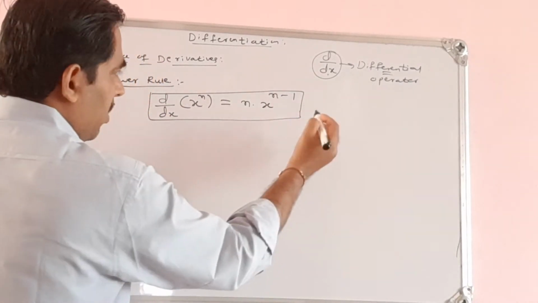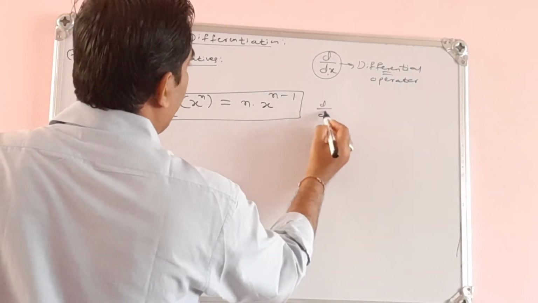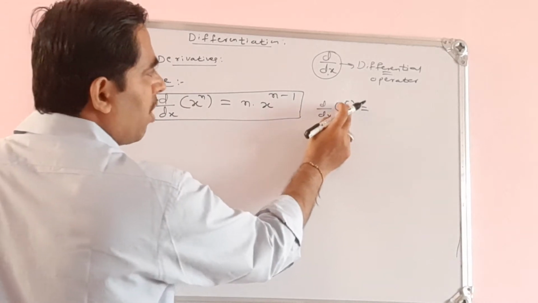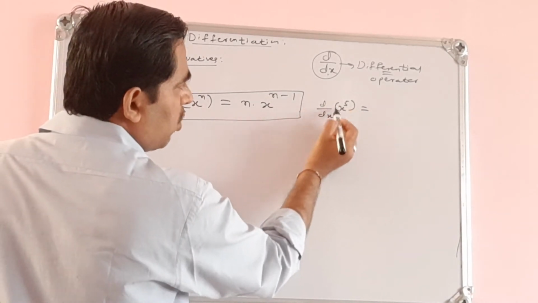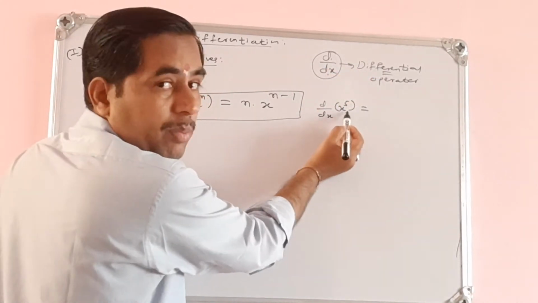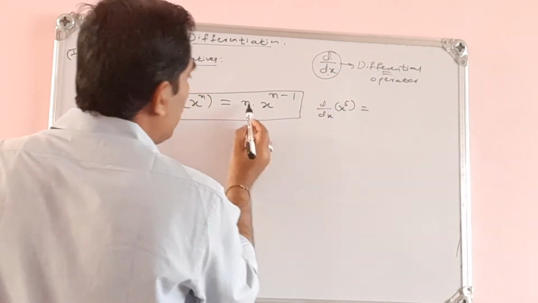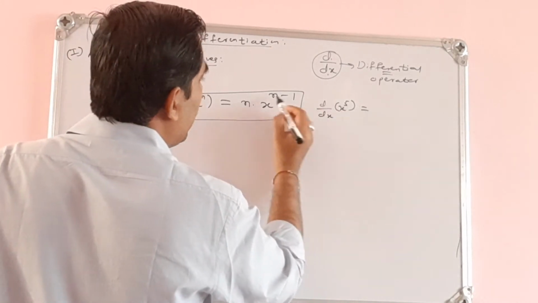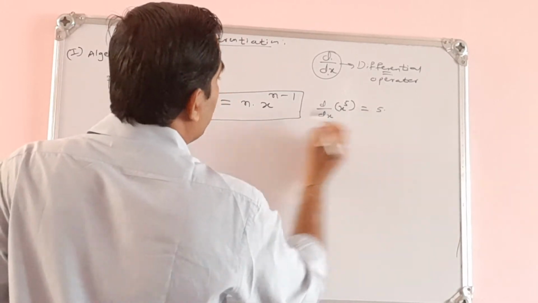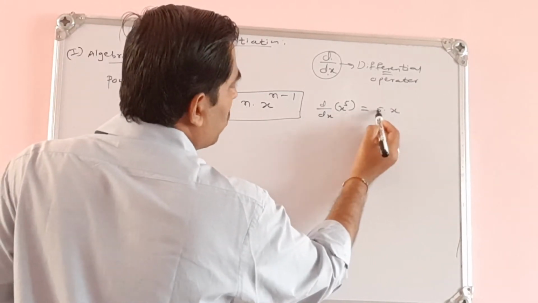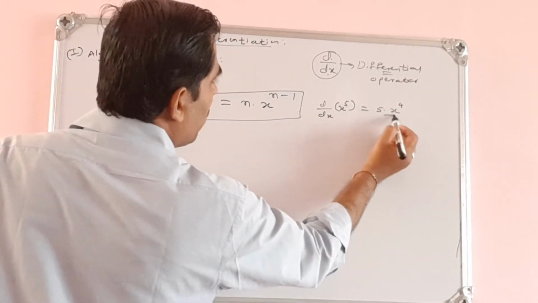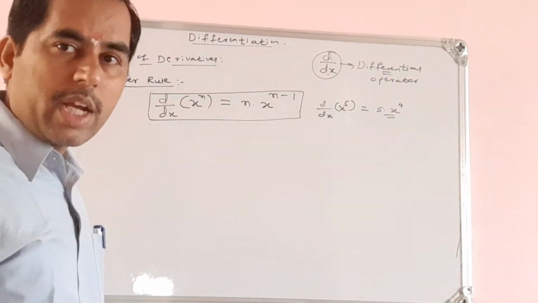So for example, we can write it here. If I want to find the derivative of x to the power of 5, this whole thing is treated as y. I told you d by dx is the differential operator applied on x to the power of 5. What is the derivative of x to the power of 5? Here n is 5. So we write 5 into x to the power of 1 less than 5, that is 5 minus 1, which is 4. So the derivative of x to the power of 5 is 5 into x to the power of 4.